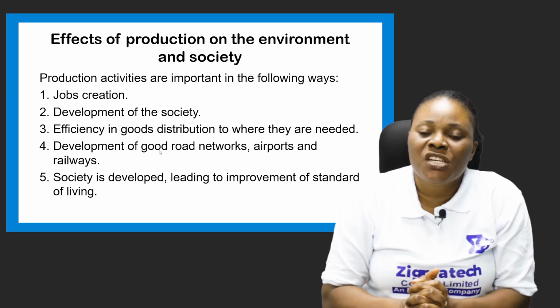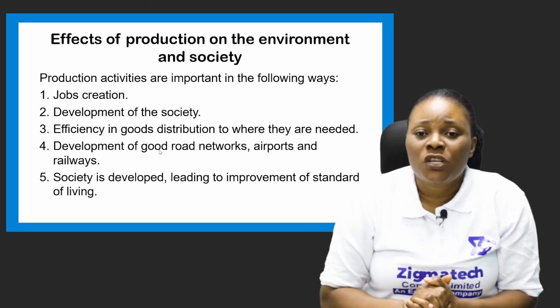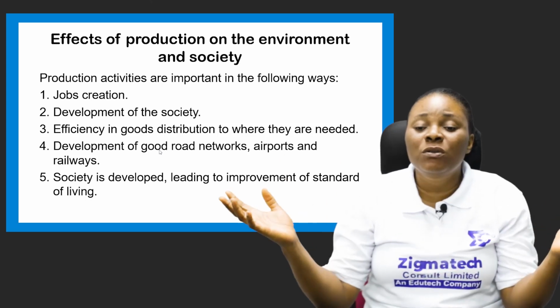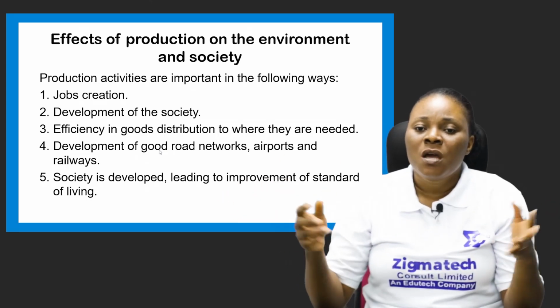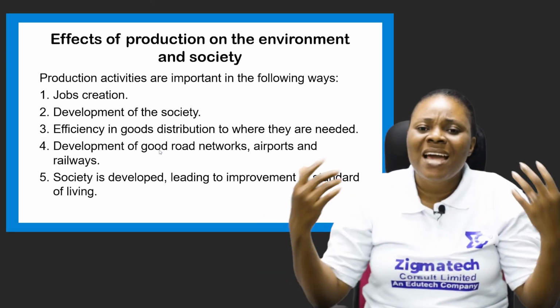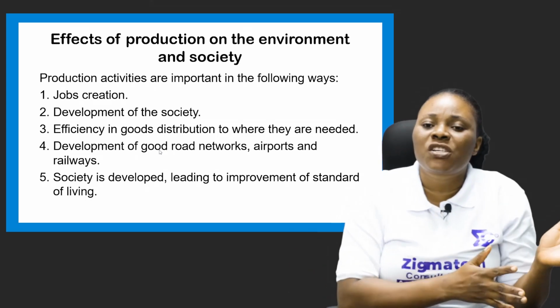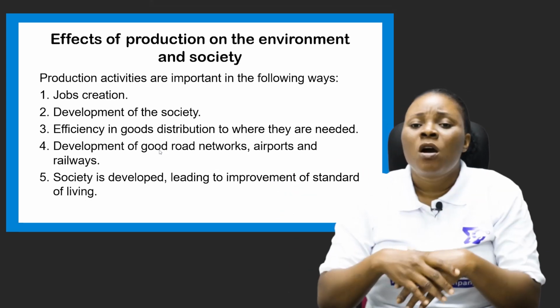When we look at the tertiary, under the constructive production, we looked at building or construction of roads, bridges, railway stations, factories. All these things enhance the development of the society. Also under our commercial production, we looked at the aids to trade.